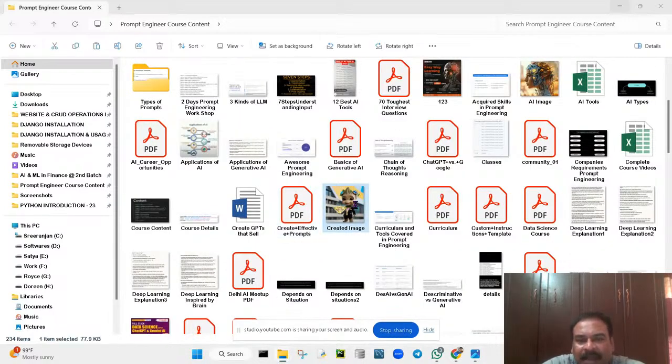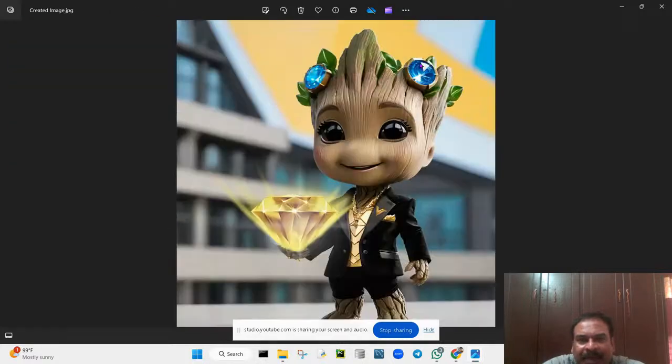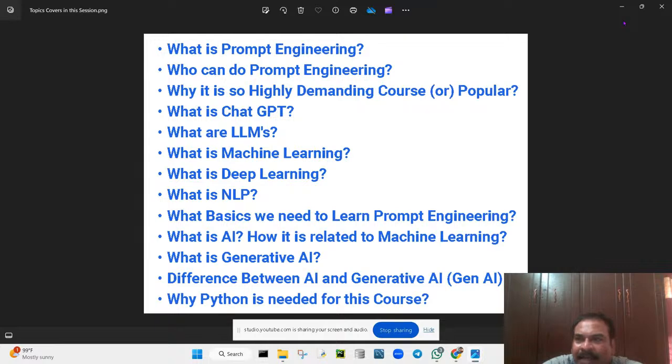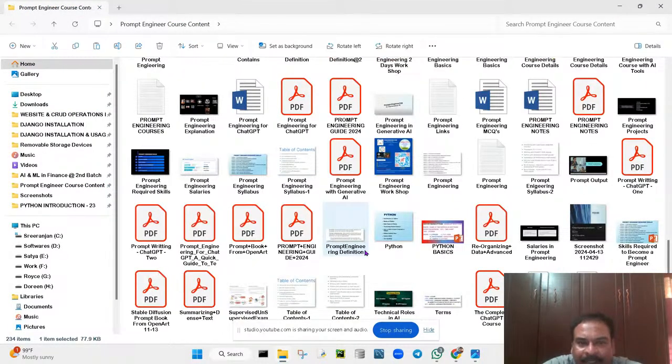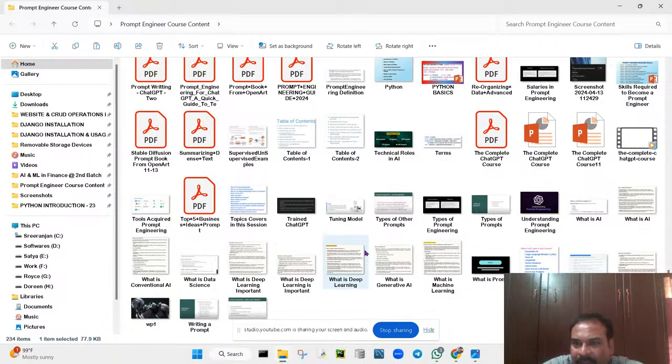I'm going to show you one picture. This picture I created with ChatGPT, Midjourney. This is my creativity. Non-existing things we can create using ChatGPT. Now I'm going to show you one example. One PPT I'm going to show you.